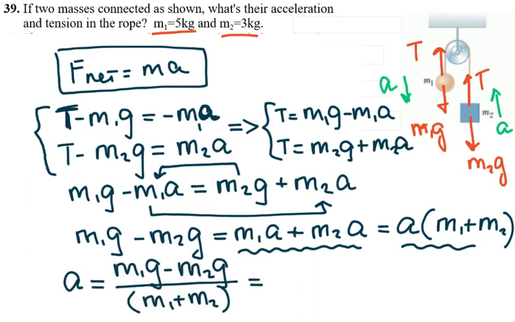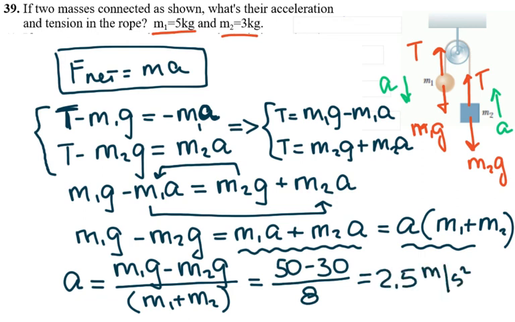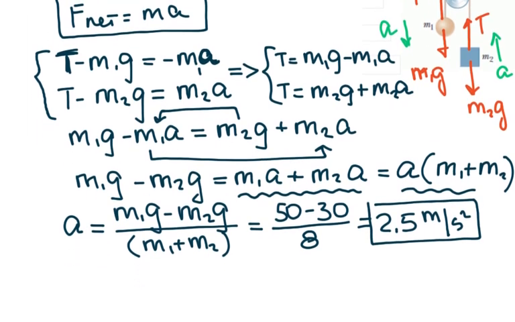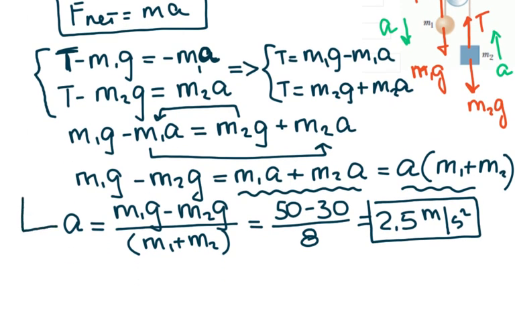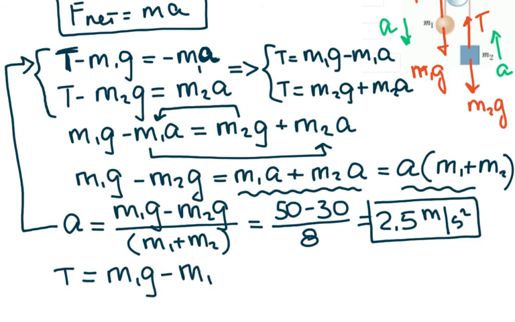Now I'm going to plug in my numbers: m1g minus m2g, divided by m1 plus m2, gives 2.5 meters per second squared. So I found acceleration. Now to find the tension, I have to plug it into one of my tension equations. I'm going to plug into the first equation, and tension is equal to m1g minus m1a.